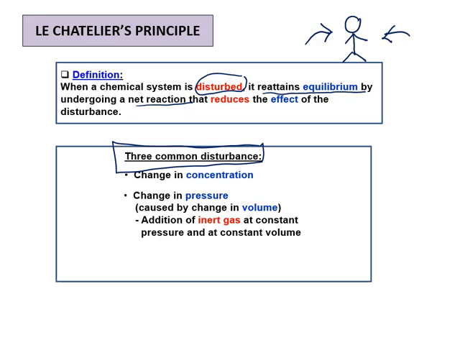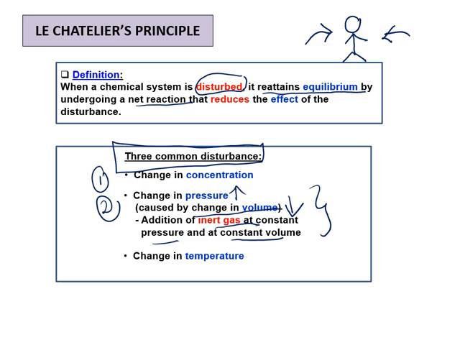Yang kedua kita ada change in pressure. So change in pressure pun adalah salah satu gangguan yang kita lakukan kepada sistem. Change in pressure ni automatically will cause the change in volume because pressure increase, volume will decrease or vice versa. By addition of inert gas at constant pressure and constant volume. So sebenarnya change in pressure ni ada banyak condition dia. Yang ketiga kita ada change in temperature. Kita ubah suhu dia sama ada kita panaskan ataupun kita sejukkan.